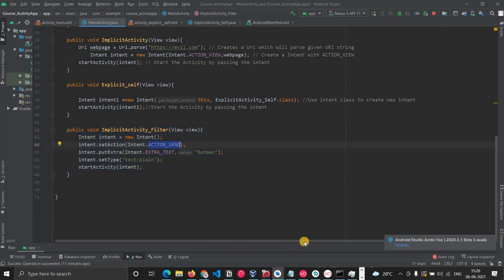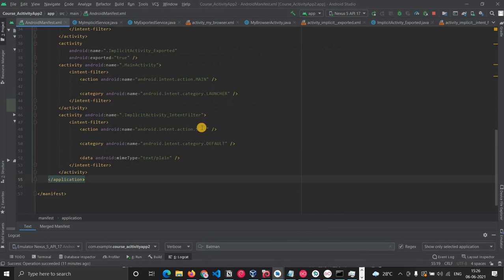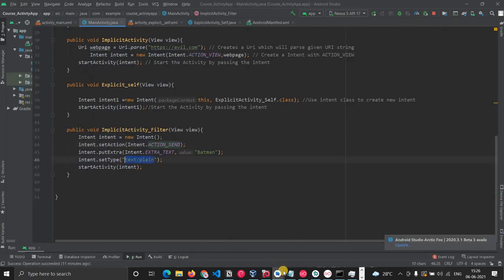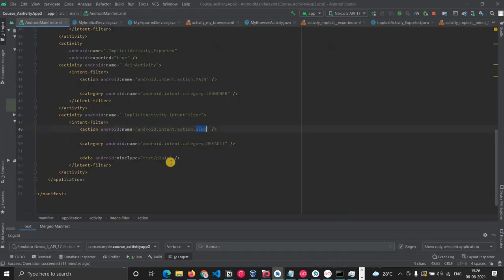We are passing the action send, and we are also passing the MIME type as text plain. If you look here, the MIME type is text plain, so this activity will react to that.